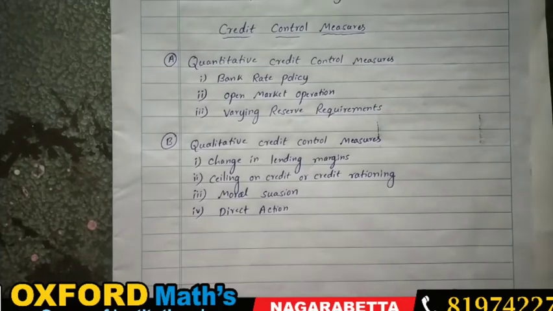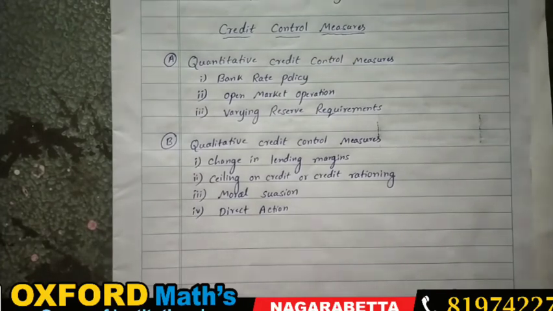Sometimes, if the country wants to promote more economic growth, it wants to provide more loans to industries. In that situation the RBI selects some margins and reduces the rate of interest, encouraging the flow of money in the public and in the economic activities of the country. That is called change in lending margins. I think you have understood, my dear students. I have given you the example.